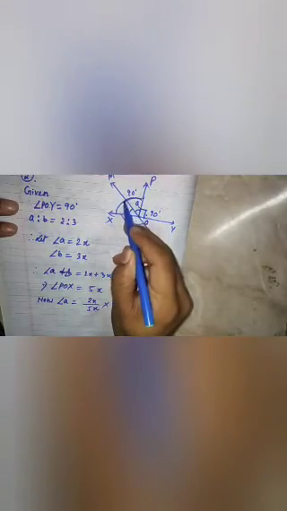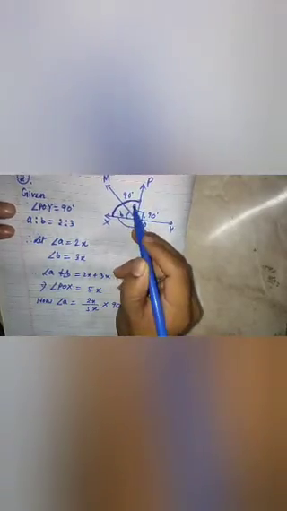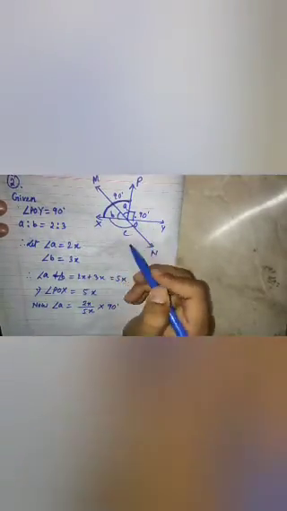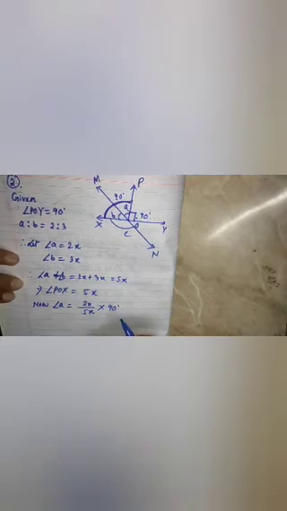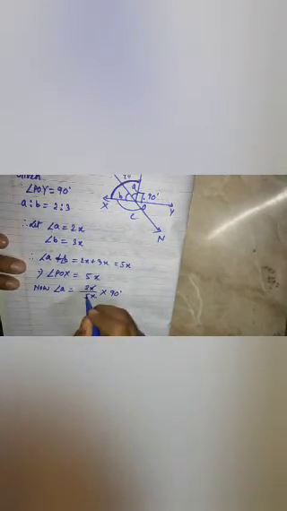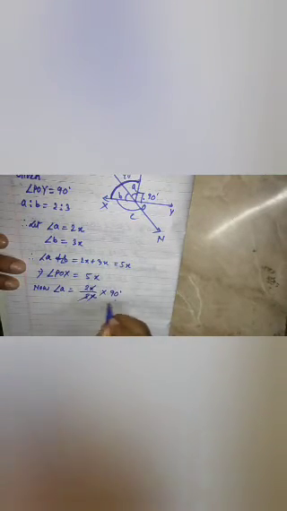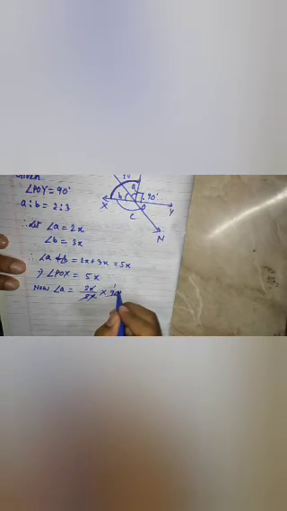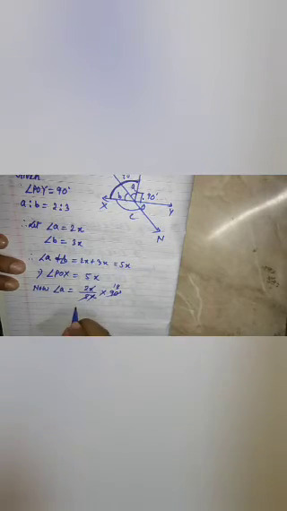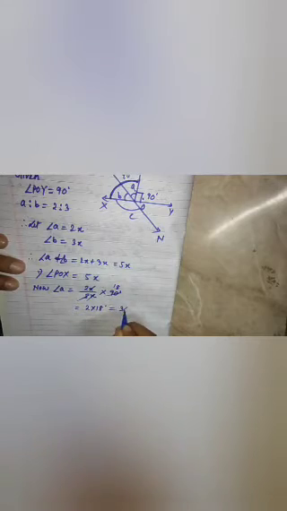Because we are taking this angle as the total. If we would take the whole angle, then we would write 180 here, but here we have only taken POX as the main angle, so we are writing 90 degrees. So x can be cancelled. 5 1s are 5, remaining 4, so 40. 5 8s are 40. So 2 into 18 degrees, you will get 36 degrees.